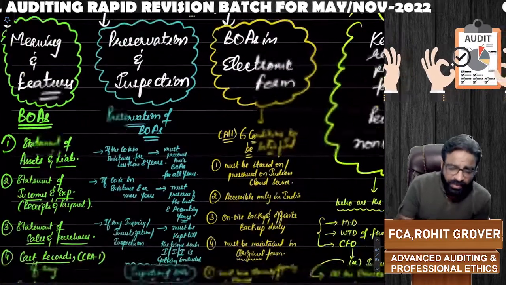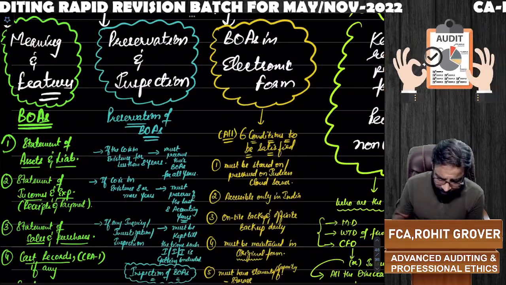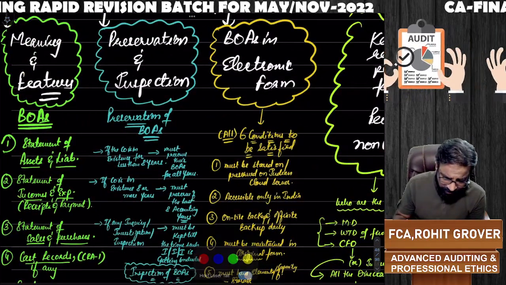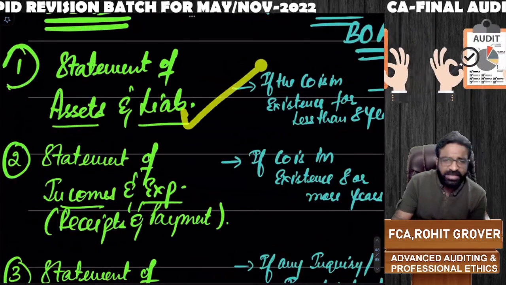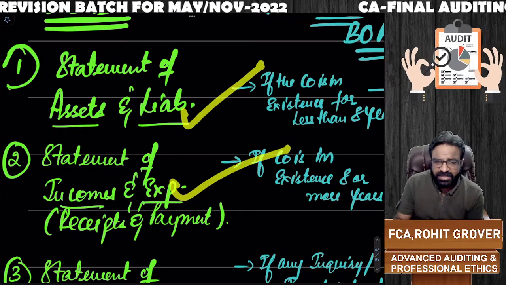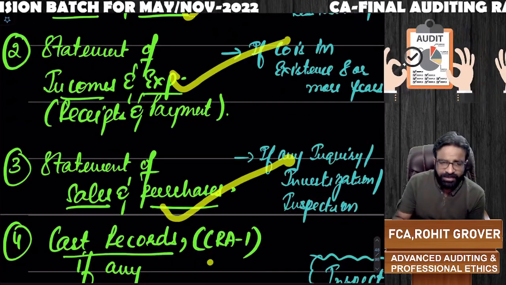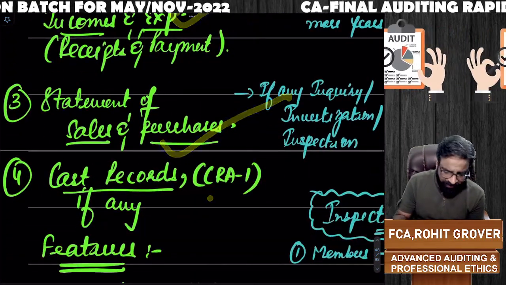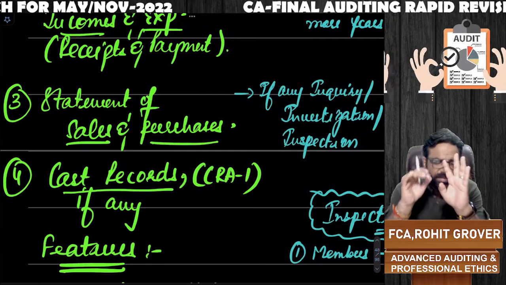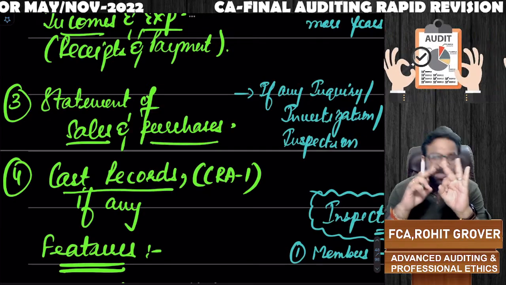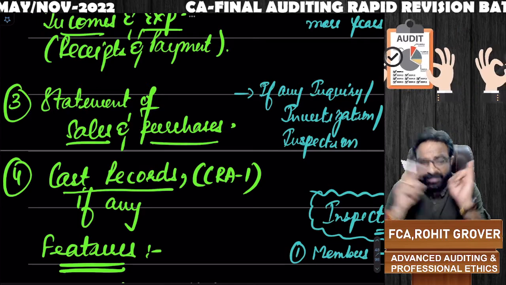Look, whenever we talk about the books of accounts, there are total 4 types of books of accounts. So what are the 4 types? The 4 types of books of accounts are books of accounts of assets and liabilities, books of income and expenditure, books of sales and purchase, and cost records, if any, which are required by a manufacturing company. So there are total 4 types: assets and liabilities, sales and purchase, income and expenditure, and cost records.